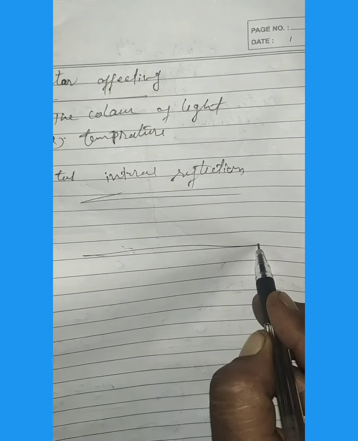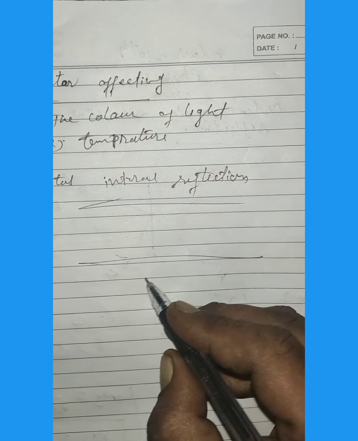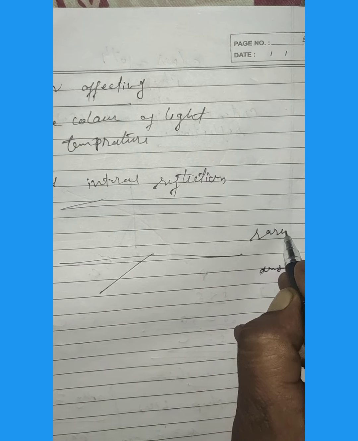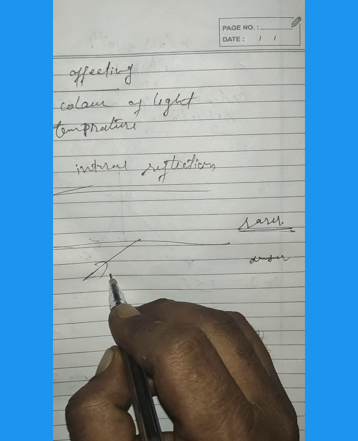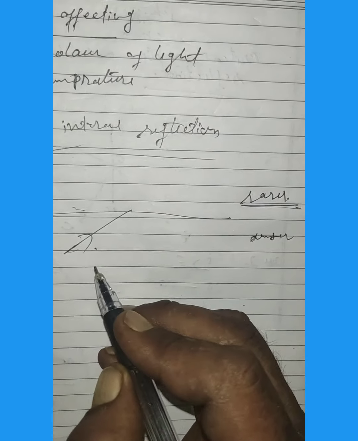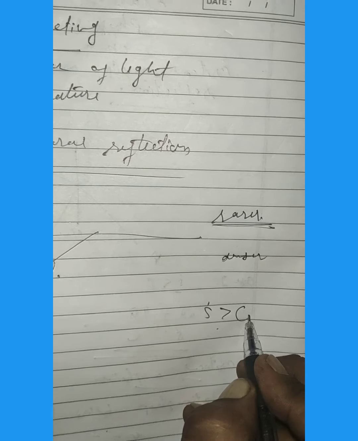Total internal reflection means when a ray of light traveling in a denser medium, this is the denser medium and this one is the rarer medium, or you can say air, is incident at the surface of the rarer medium at an angle of incidence greater than the critical angle, meaning I is greater than the critical angle for the pair of media, the ray is totally reflected back into the denser medium.